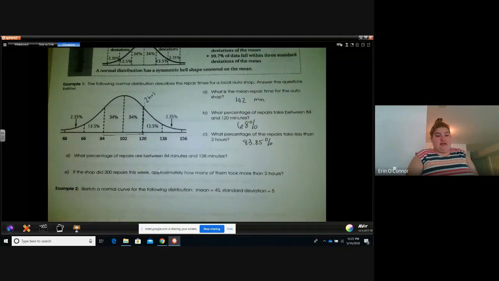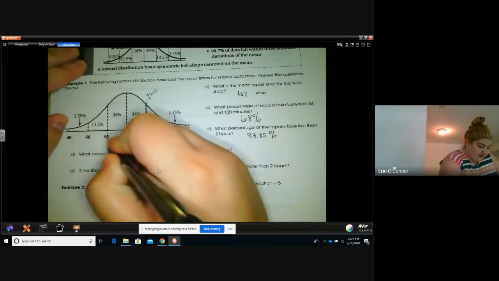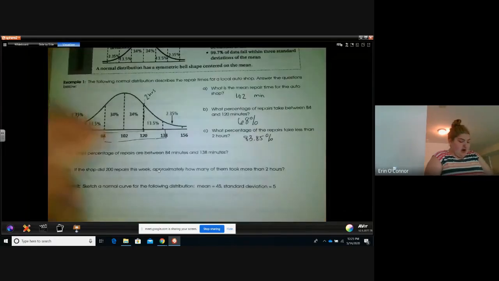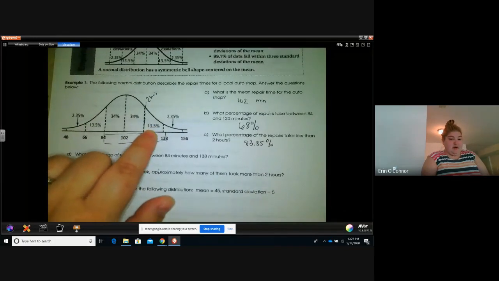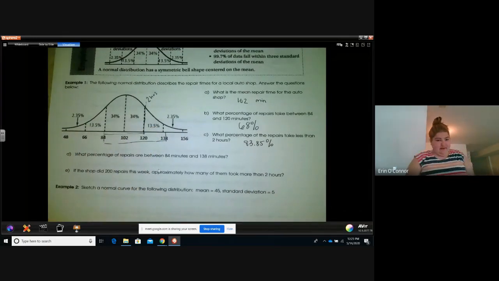All right, what percentage of repairs are between 84 and 138 minutes? So now we're going from here to here. Well, we already know that these two add up to 68, and then we're going to add our additional part right here, which is 13.5. 68 plus 13.5 is 81.5.